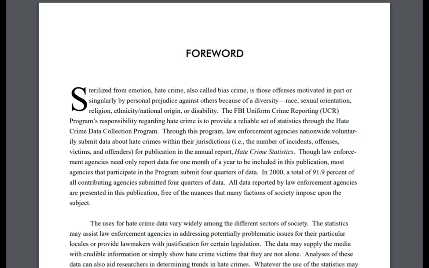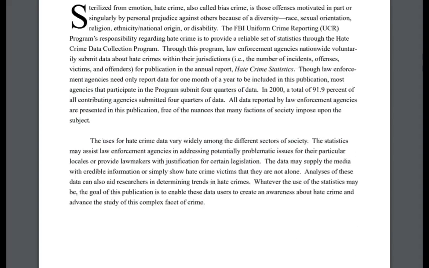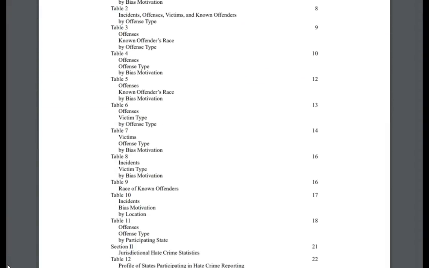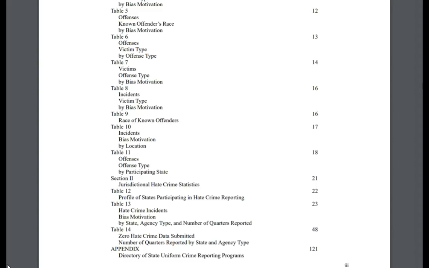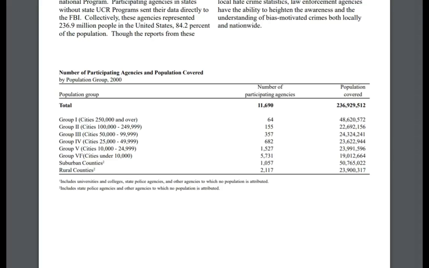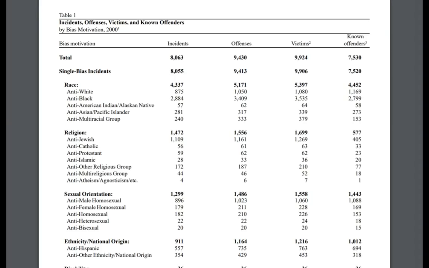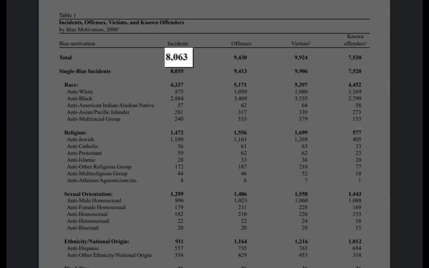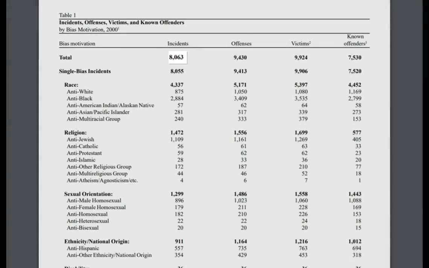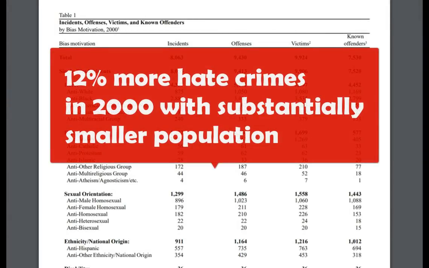And we could go back even further, let's say to the year 2000. When we go back this far, they do have a little bit different format than in recent years, but you'll still find all the same tables, Table 1 through 14. You just have to scroll through them a little bit differently. For example, here we see the participating agencies table. We can see that the population covered back in 2000 was just 236 million, so about 70 million fewer than today. And if we go to Table 1, we can see that there were 8,063 incidents in the year 2000, which is about 12% more than in 2017.